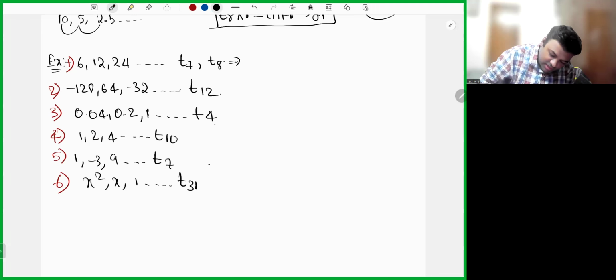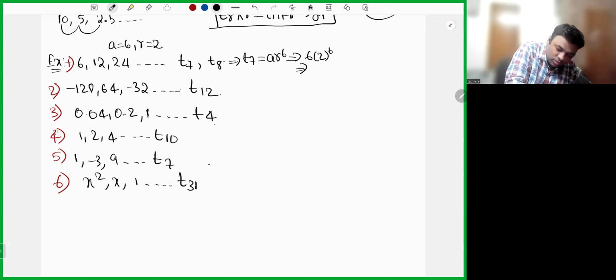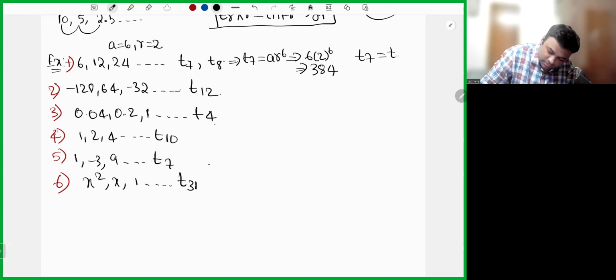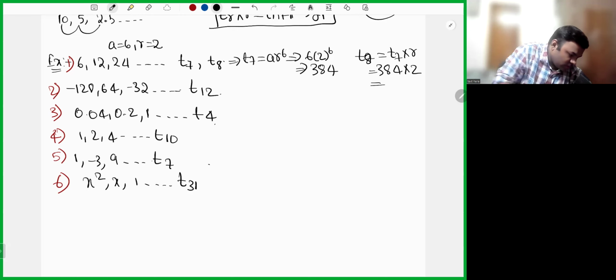First, A is 6, common ratio is 2, right? So T7 is equal to A R power 6, 6 into 2 power 6. 2 power 6 is 64, into 6, 384. Next, T8 is T7 into R, 384 into 2, which is equal to 768.